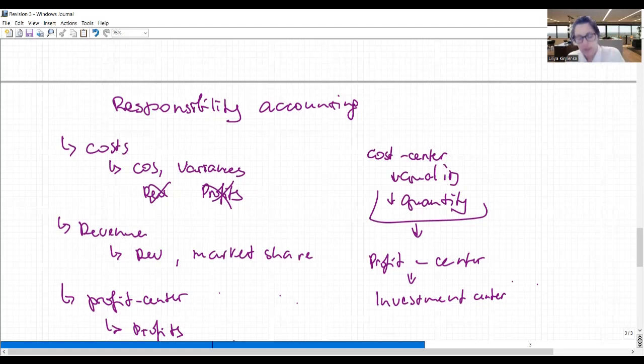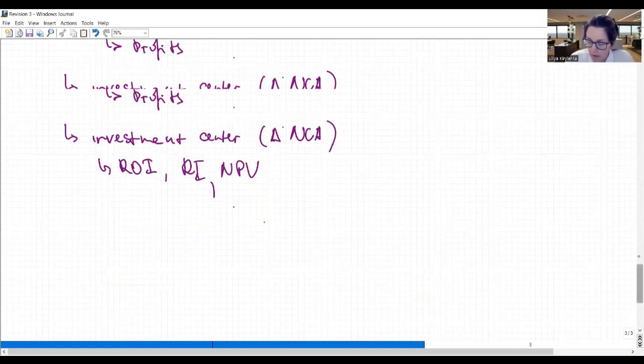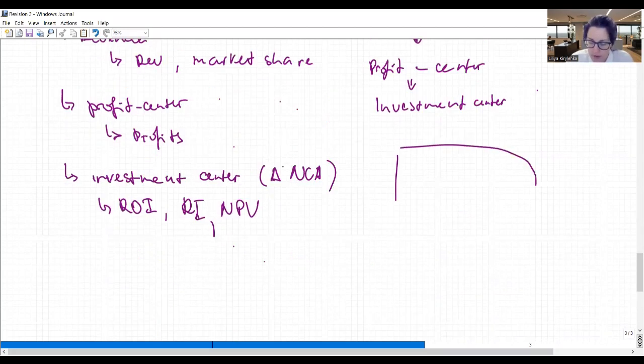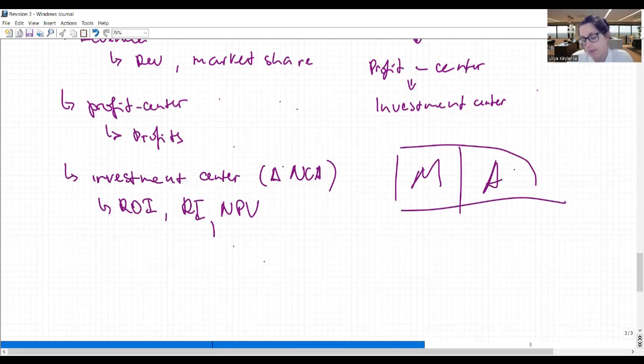But what is more important in these responsibility centers is that your business model never changes. So it doesn't mean that, let's say we have a manufacturing department and an assembly department, and now the assembly department assembles everything that the manufacturing department makes and sells to the final customers.